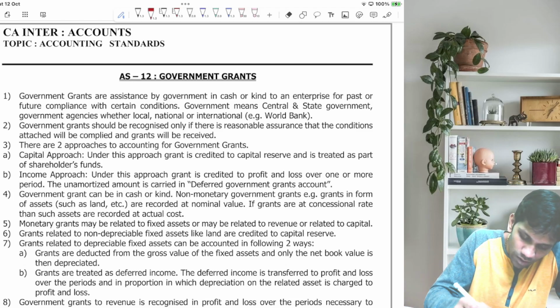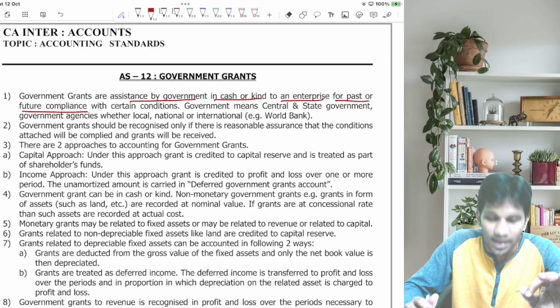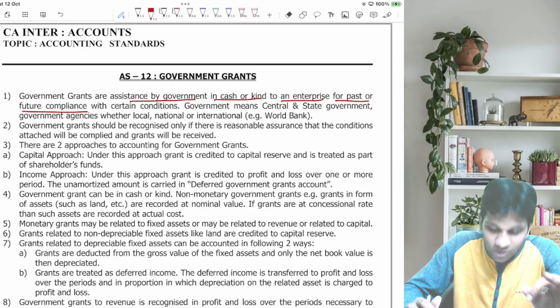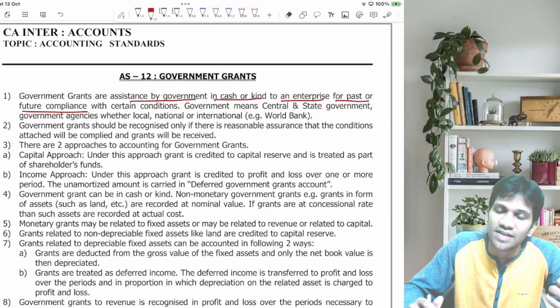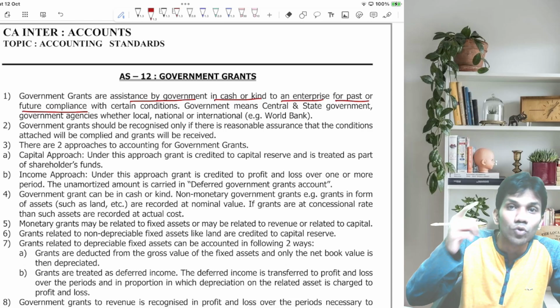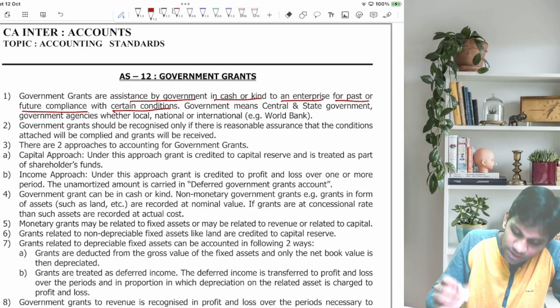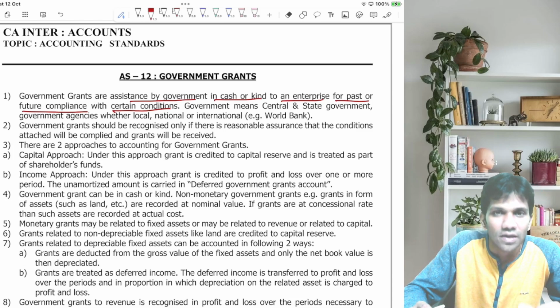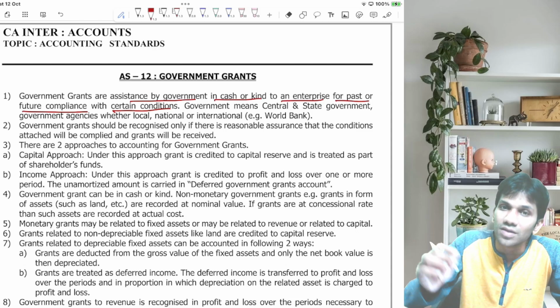Now, first of all, let's see. Government grants are assistance by government in cash or kind to an enterprise for past or future compliance. So, government grants basically are given in the form of cash or in the form of kind for past or future compliance. Suppose there is any past obligation which the company wants to fulfill, or some future compliances, that is, if the businessman fulfills the conditions, then government will give the grant with certain conditions. So basically government grants can be given in cash or kind for meeting past obligations or fulfilling some future obligations subject to certain compliances.